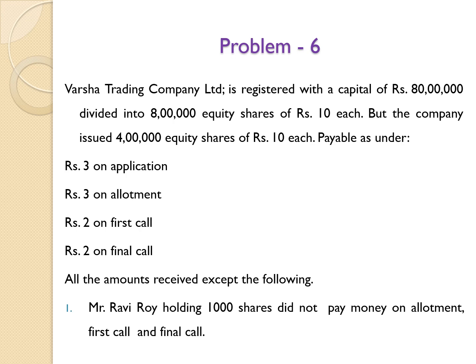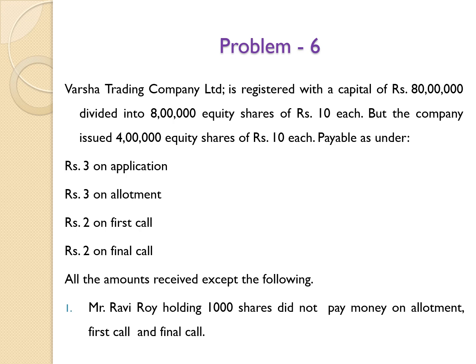Varsha Trading Company Limited, registered with a capital of rupees 80 lakh, divided into 8 lakh equity shares of rupees 10 each, but the company issued 4 lakh equity shares of rupees 10 each, payable as under: rupees 3 on application, rupees 3 on allotment, rupees 2 on first call, rupees 2 on final call.